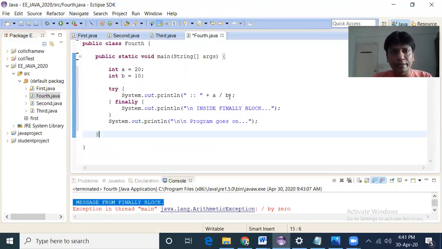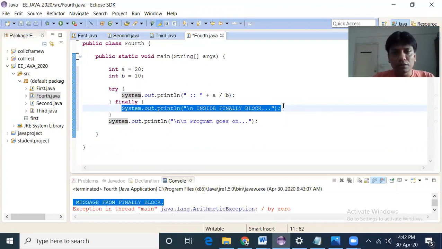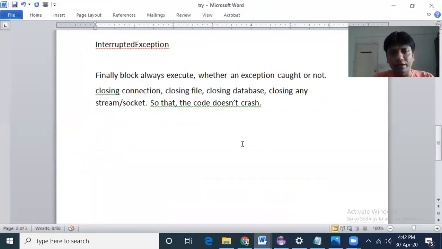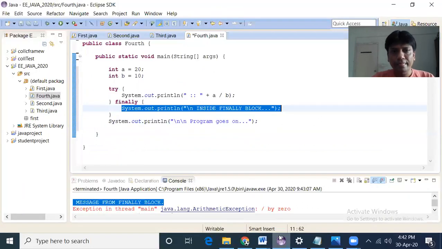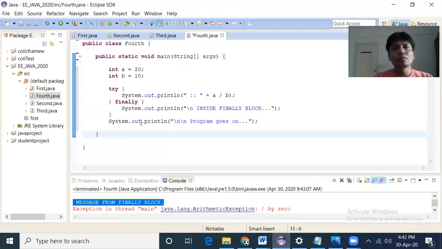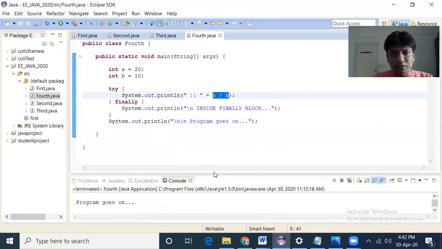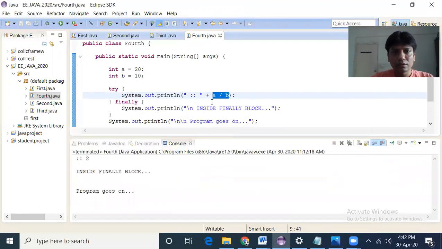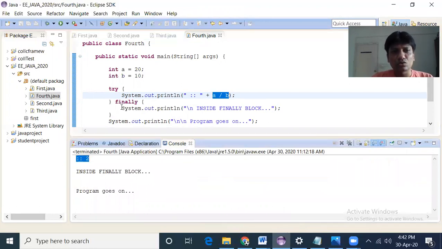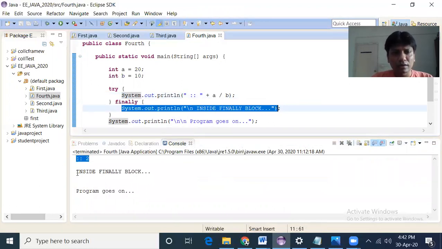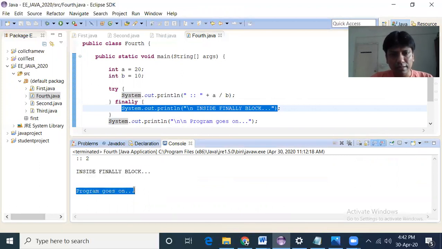So a equal to 20 and b equal to 10, so a by b there will be no exception. The finally block will execute whether there is any exception or not. And then the program will go on. In this case there is no arithmetic exception, so execute this and see what happens. The result is 2, then the control goes inside the finally block, and then the program goes on.